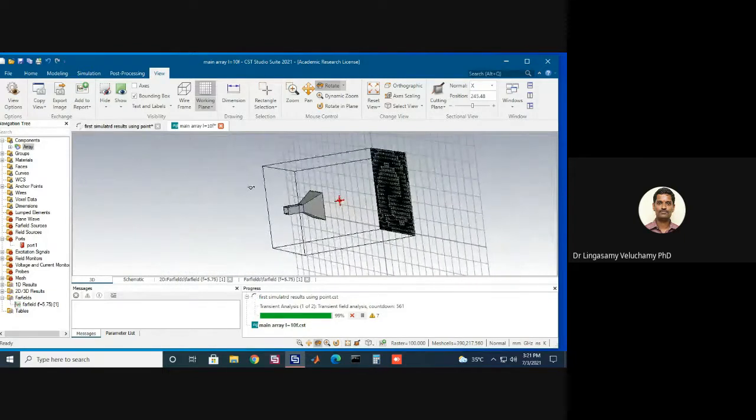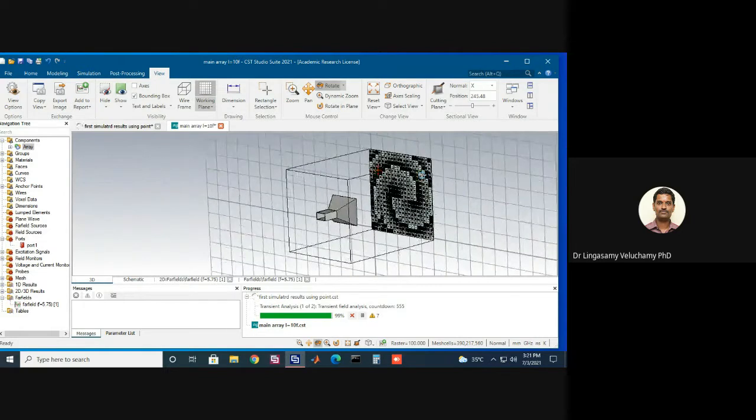What is the size of the reflector array? 500 mm, 500 in X and Y direction, sir. Okay, 500 mm. In that case, I think maybe a 10 dB or 11 dB gain antenna would be good. I think there is actually some procedure I forgot, to estimate the horn size based on the taper. Long back I did it, but now I don't remember. So you can design a horn antenna for 10 dB or so. Then the taper and all will be proper.